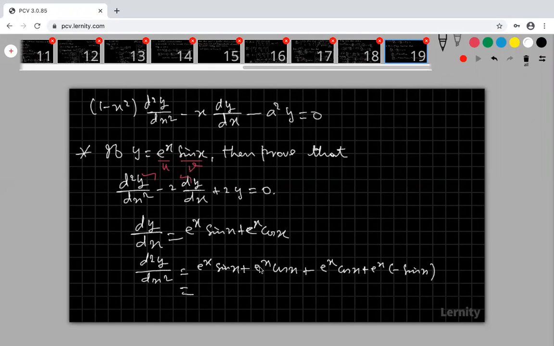So therefore, this and this get cancelled: e power x sin x minus e power x sin x. Therefore, this is 2 e power x cos x. This is my d square y by dx square.